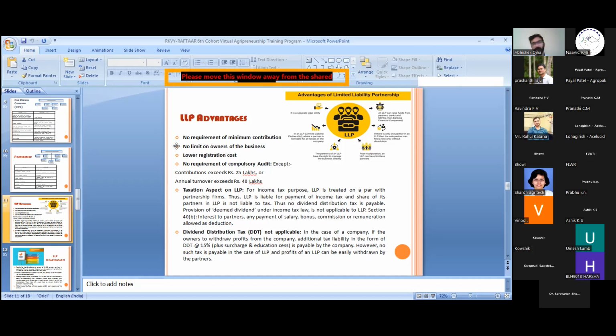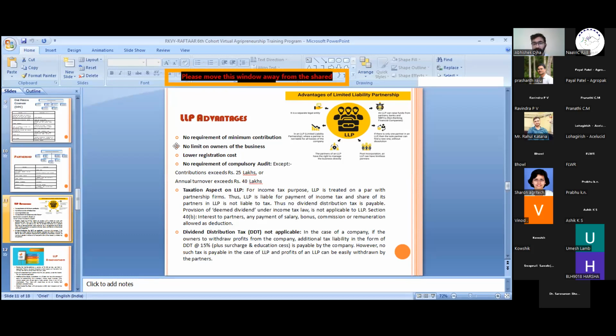So if any person comes to me and wants to start a business as a startup, I always suggest going into a company or an LLP as an initiative, because initially people don't have that much capital in their hand to start a business. They cannot go into complex compliances.